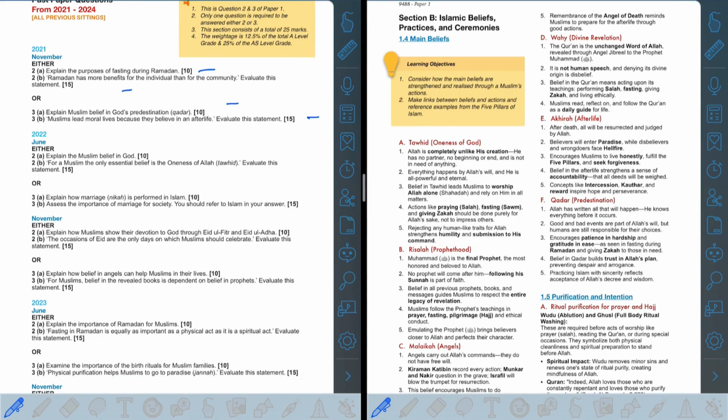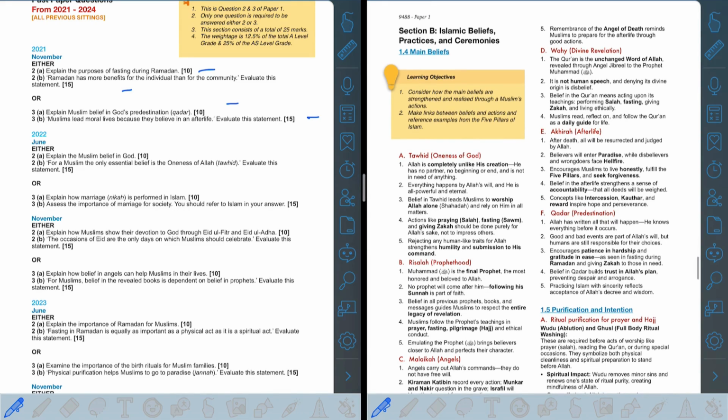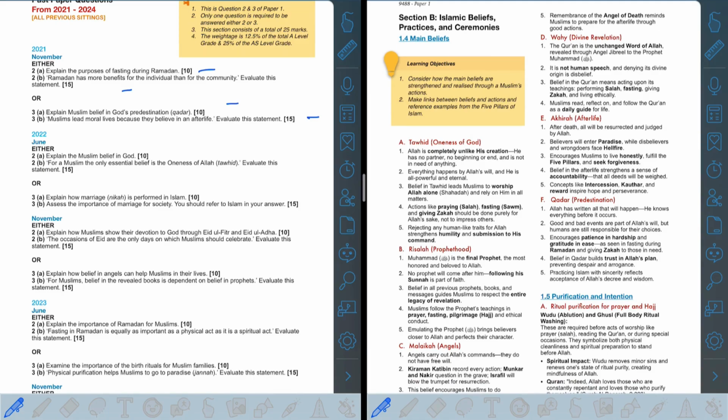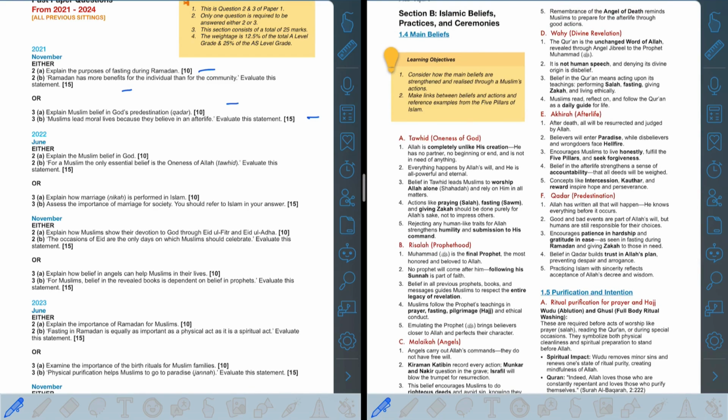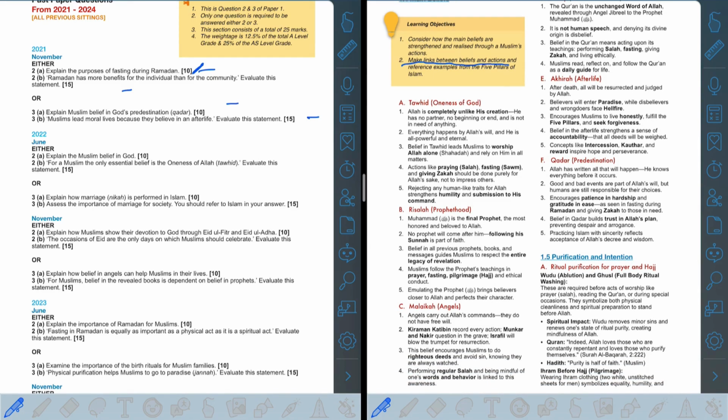So we're looking at part 1, and it says explain the purposes of fasting during Ramadan. I have pulled up the main belief section from our notes, and in learning objectives it says you need to make links. Objective number 2 is make links between beliefs and actions and reference examples from the 5 pillars of Islam. Here the question is asking about Ramadan. Now Ramadan comes under fasting, so you can see that in Tawheed, in actions like praying, fasting, and giving zakah, they should be done purely for Allah's sake and not to impress others.